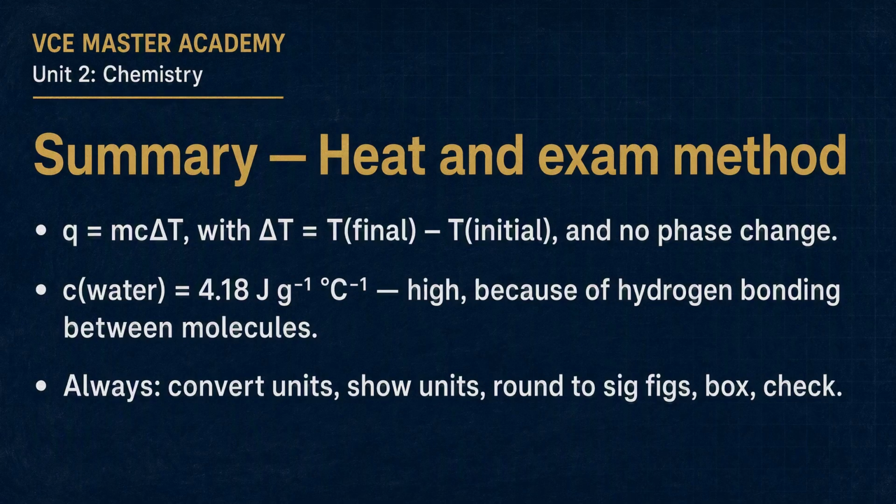The formula. Q equals mcΔT. Final minus initial. And only while there's no change of state. Water's C is 4.18. Huge because of hydrogen bonds between the molecules. That's the coast, your body, and your kitchen. And the habit. Convert units. Show units. Round properly. Box the answer. Then ask, is it reasonable? Your turn. Pause the video here.